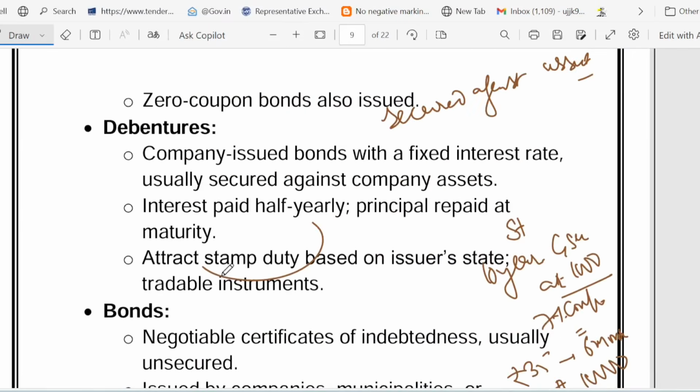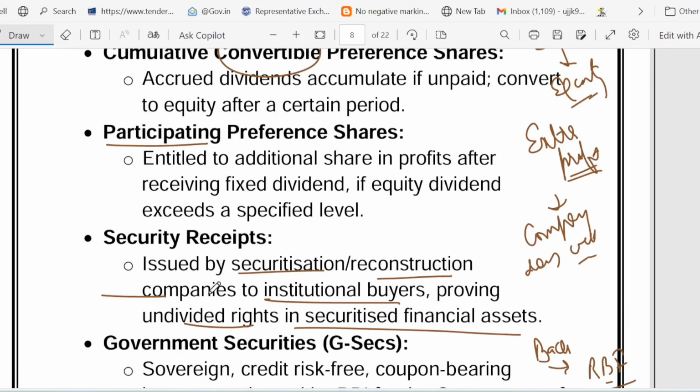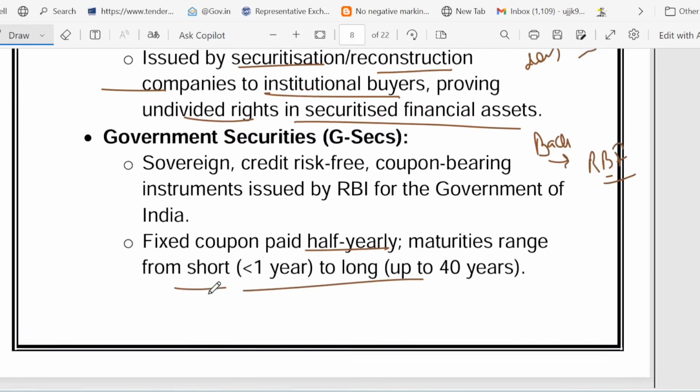Security receipt we have already talked about. What is a security receipt? I told you these are pieces of securitized loan, like crowdfunding for bad loans. Only big institutions are the buyers of security receipts.